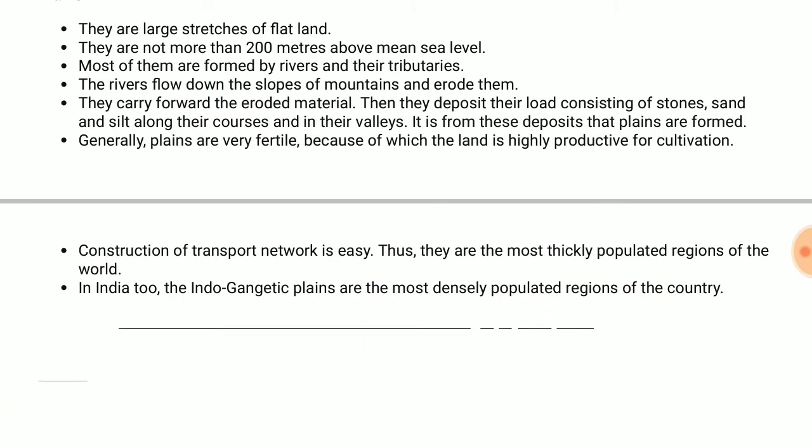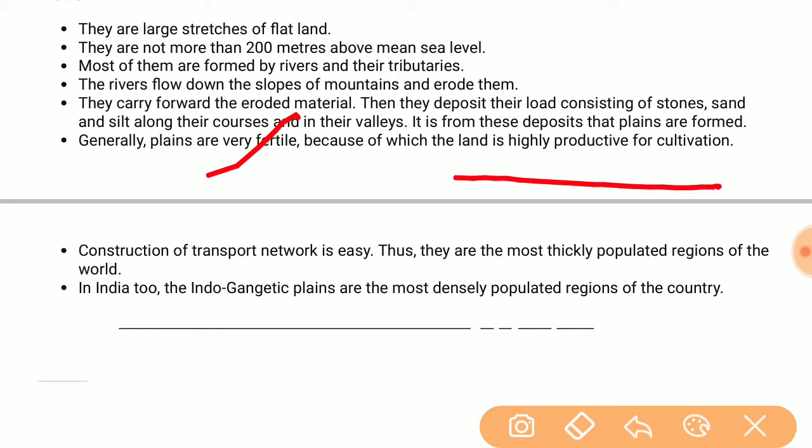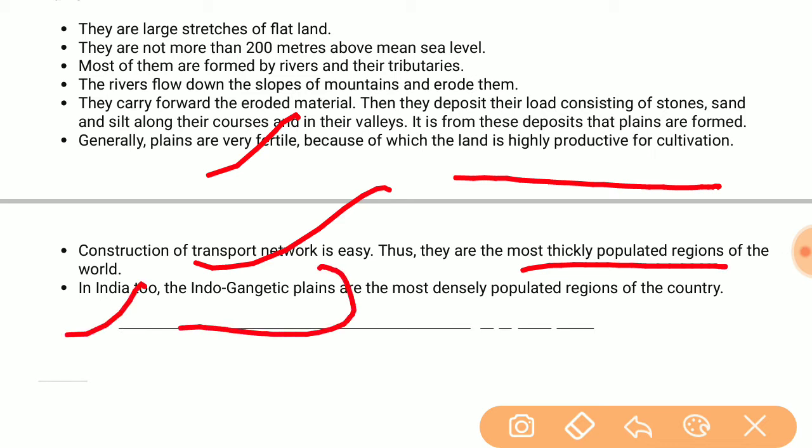Generally, plains are very fertile, because of which the land is highly productive for cultivation. Construction of transport networks is easy in the plains. Thus, they are the most thickly populated regions of the world. In India too, Indo-Gangetic plains are the most densely populated regions of the country.